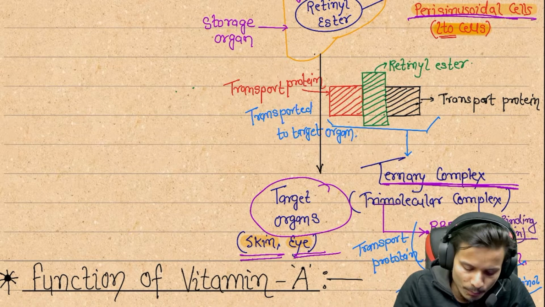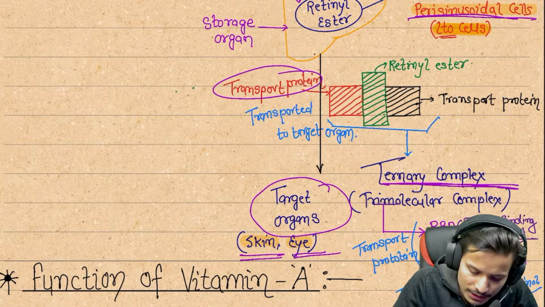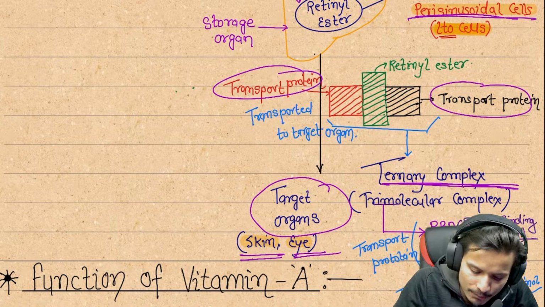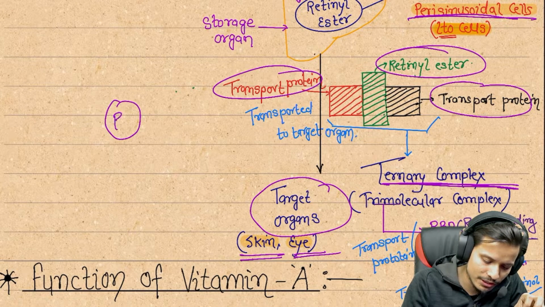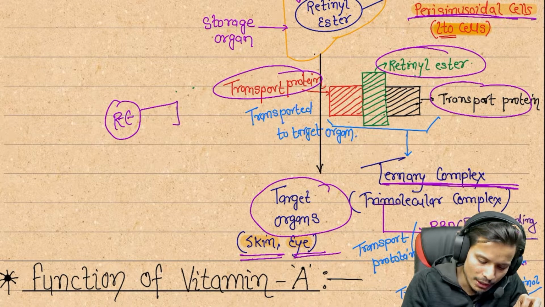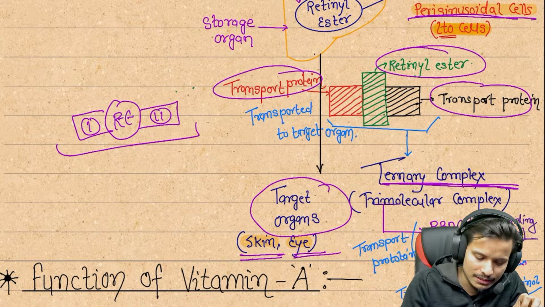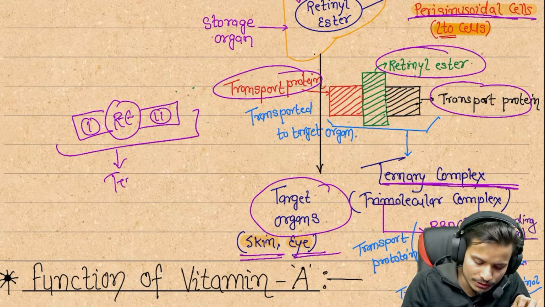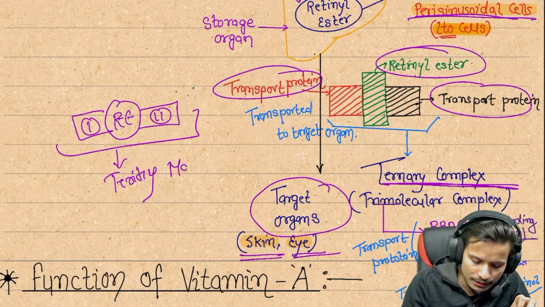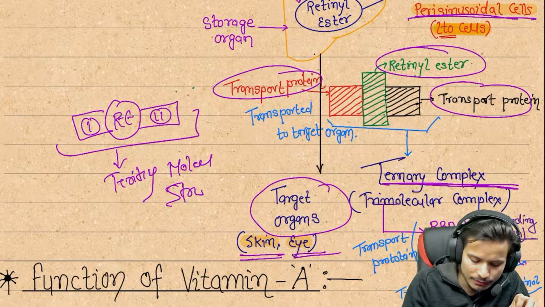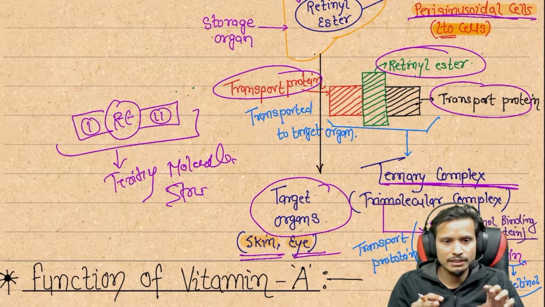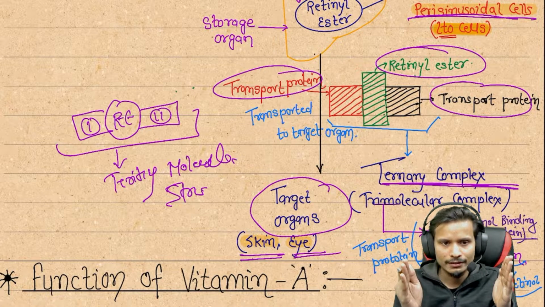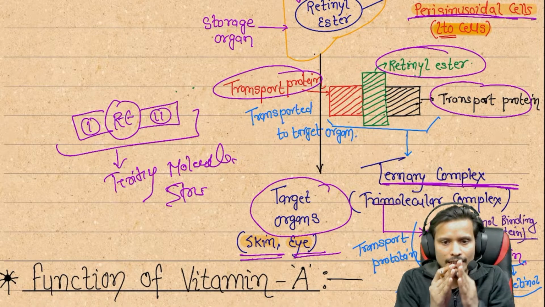Inside it there are three components. There is a transport protein, another transport protein on the other side, and in between them there are retinol esters. So this is the retinol ester structure, RE, and two proteins are attached here, protein 1 and protein 2, like this. This is a tertiary molecular structure, present on both sides, and in between them the retinyl ester is present.